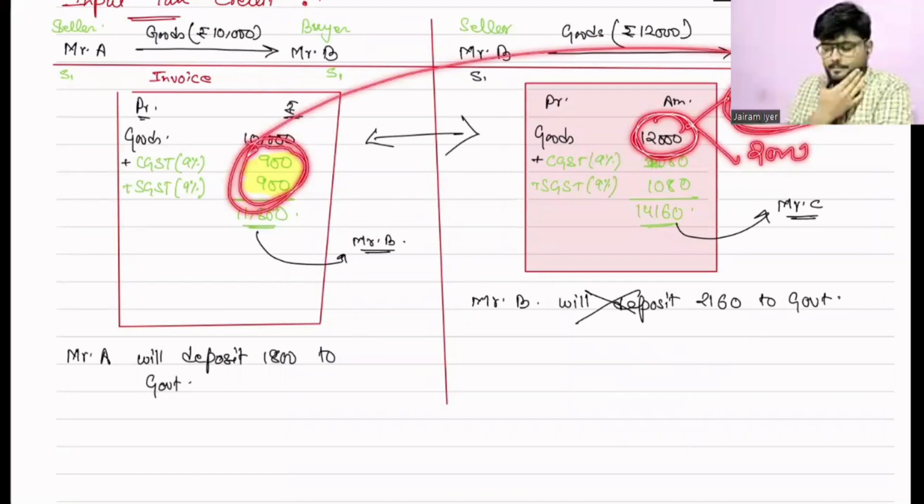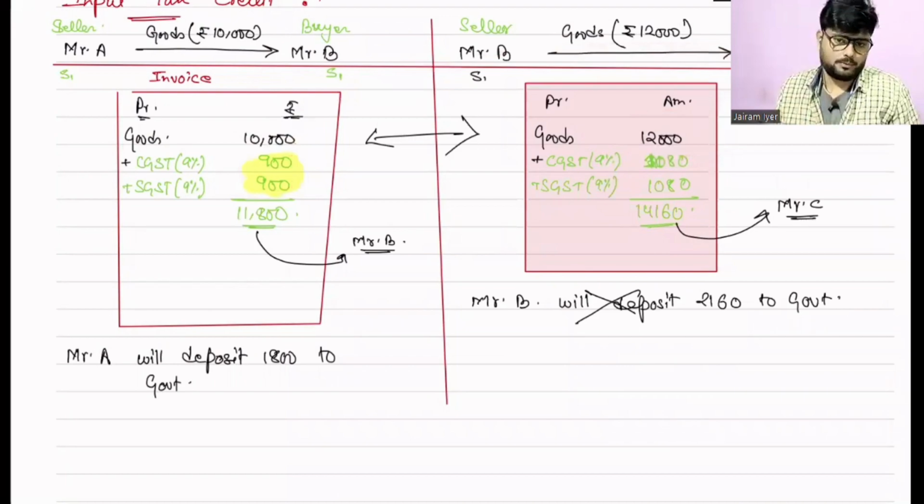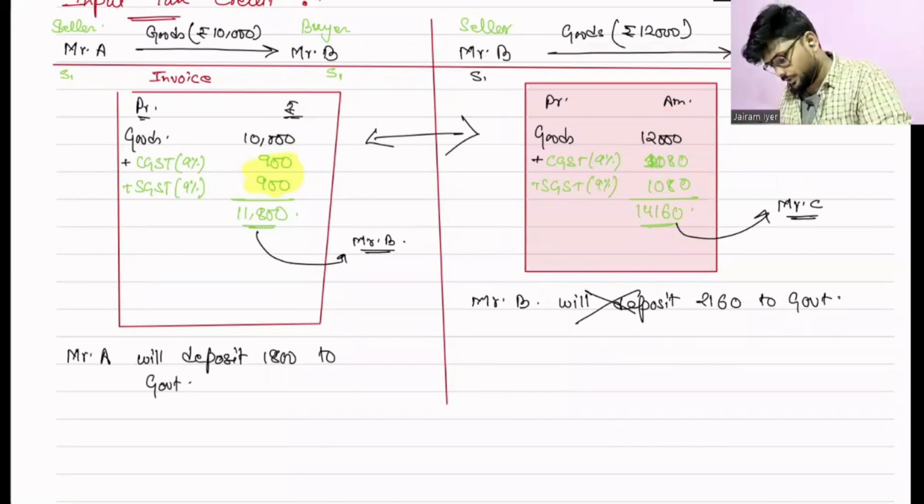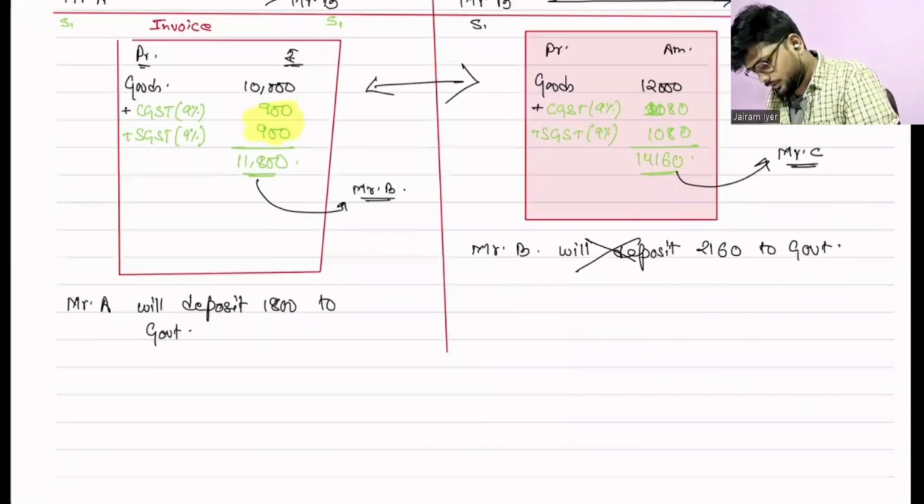Yes, sir. Correct. And this is what the input tax system is all about. So what will Mr. B do now? Mr. B, what am I doing? He pays the rest of the taxes to the government.